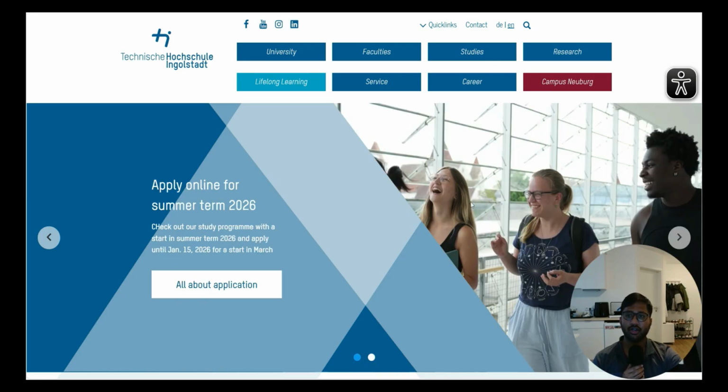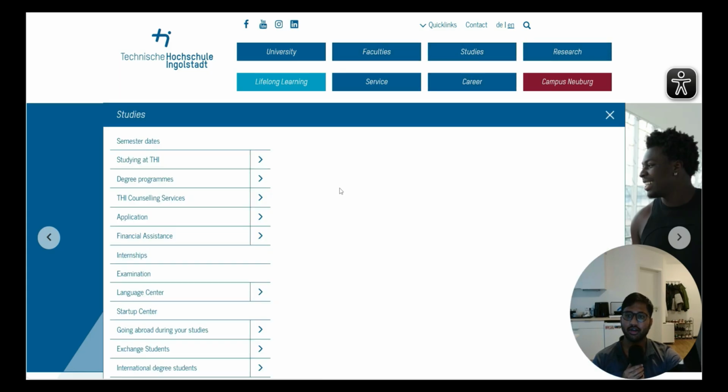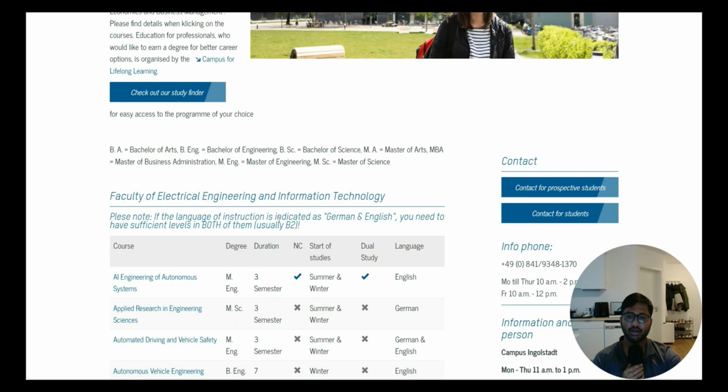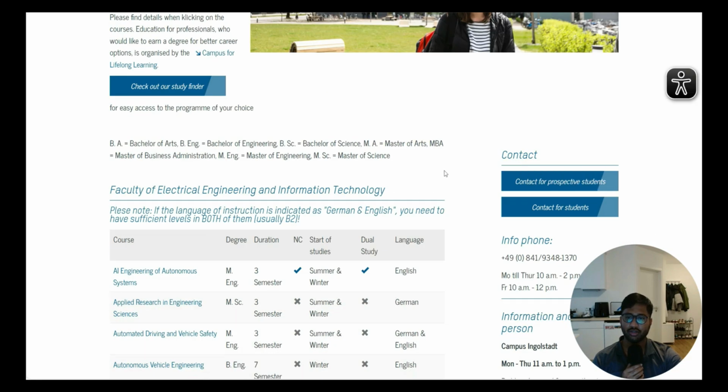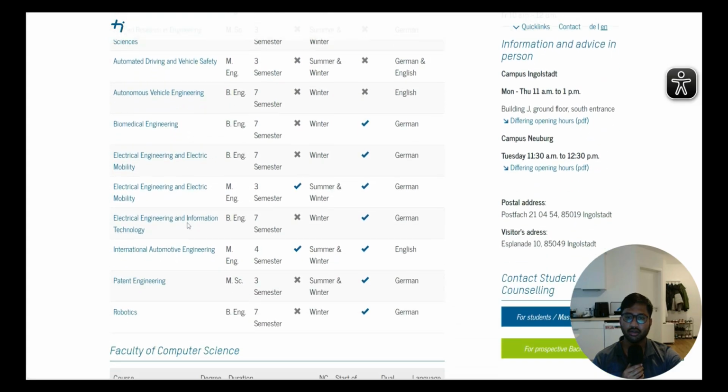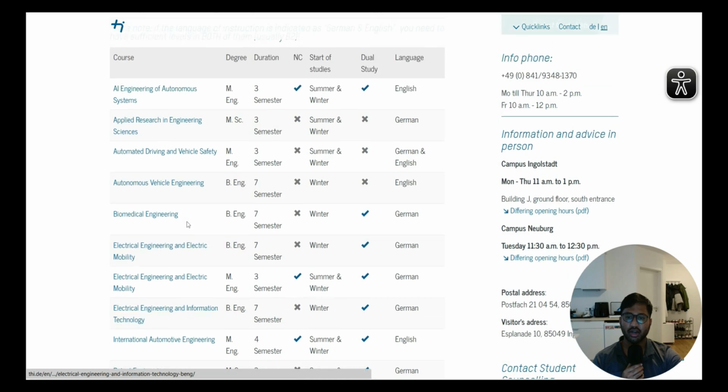And this is the official TH Ingolstadt website, where you can see studies, research, facilities everywhere. So you can click on studies. Once you have clicked on studies, you can click on degree programs. So these are the degree programs that are offered at TH Ingolstadt. Here you can check all the particular courses that are there for summer semester and winter semester.